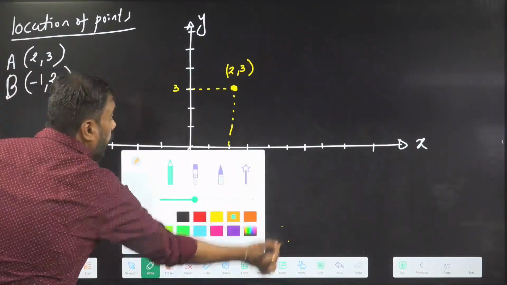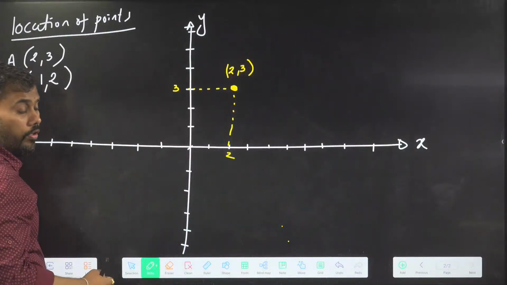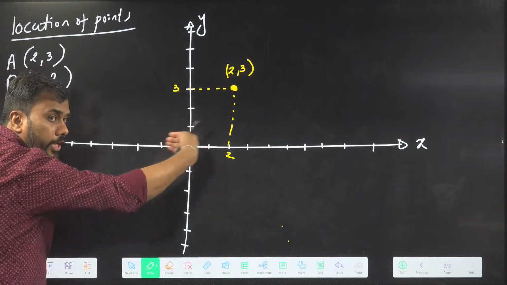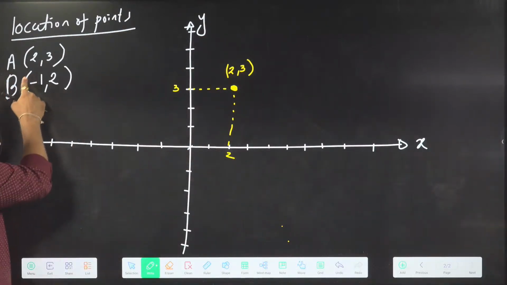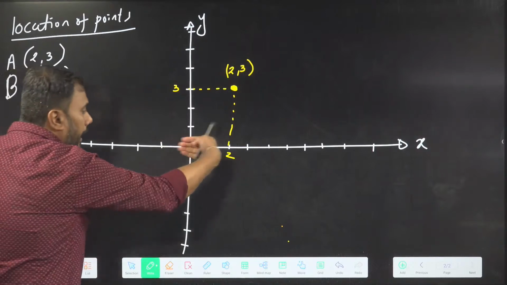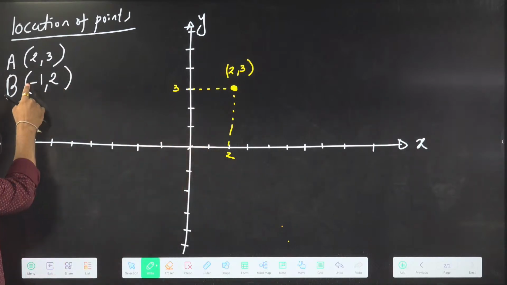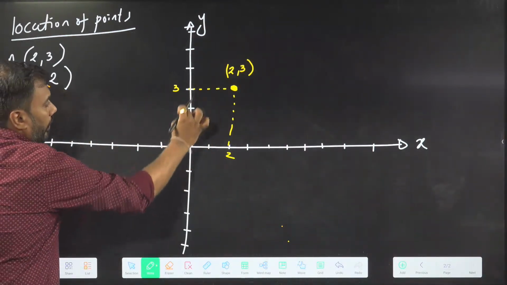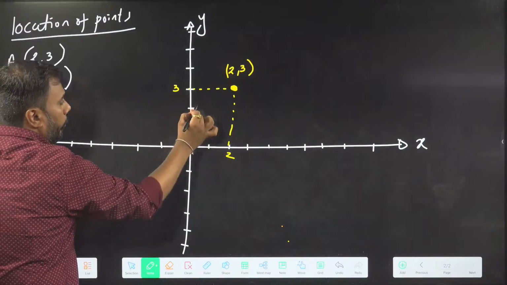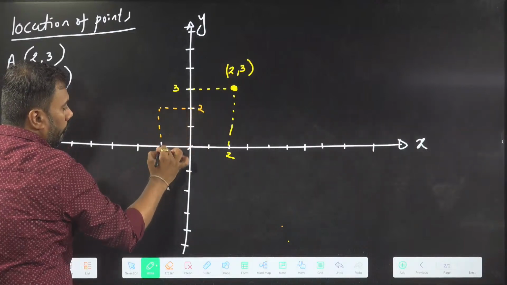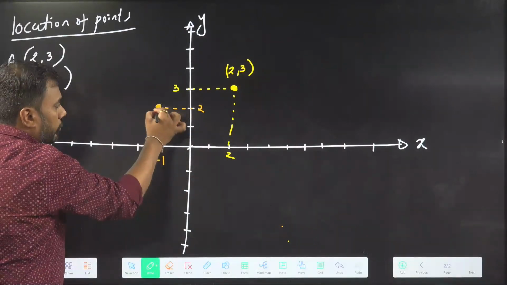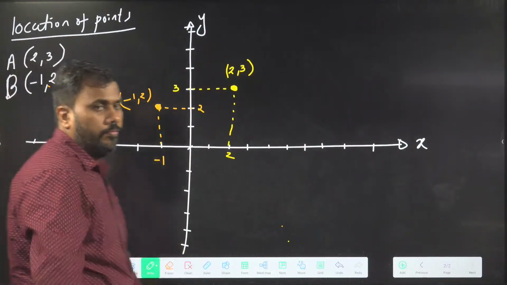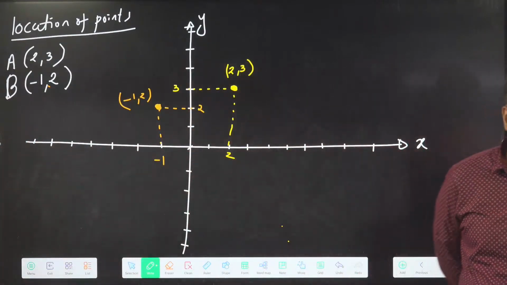So we will locate the point -1, 2. The x coordinate of the point is -1. It means from origin I need to travel in the negative direction by 1 unit. The y coordinate is 2, so for the y-axis I will need to travel in the upward direction by 2 units. Here the y coordinate is 2. Here the x coordinate is -1. So this should be the point -1, 2. Are you getting this? What is the location of points?